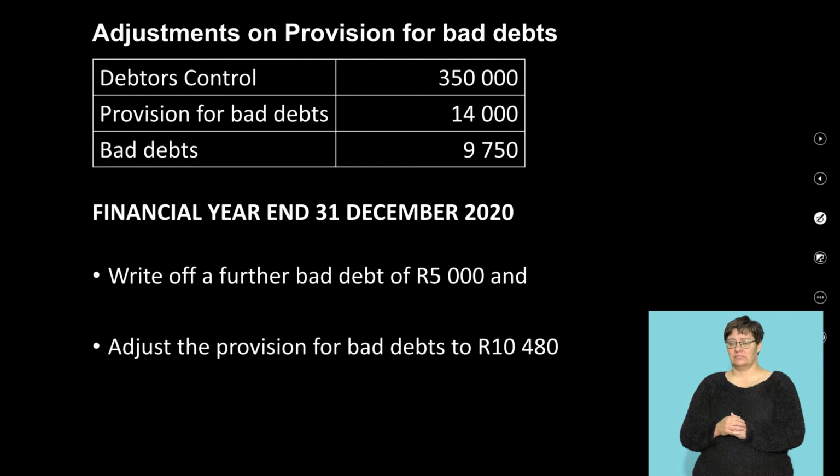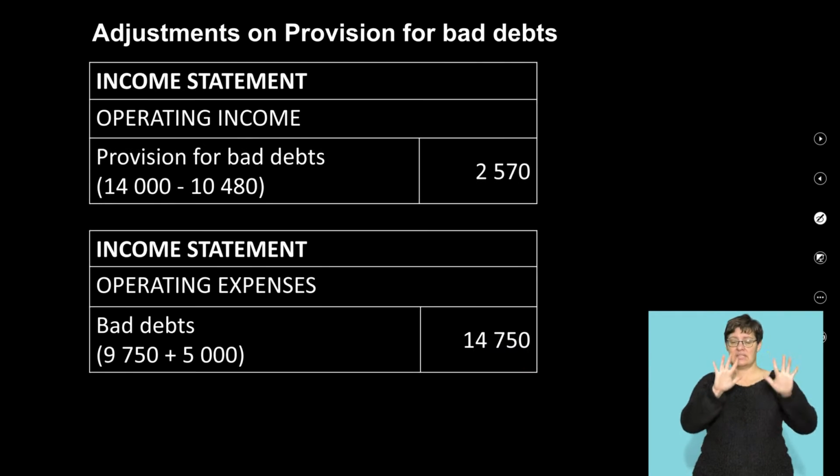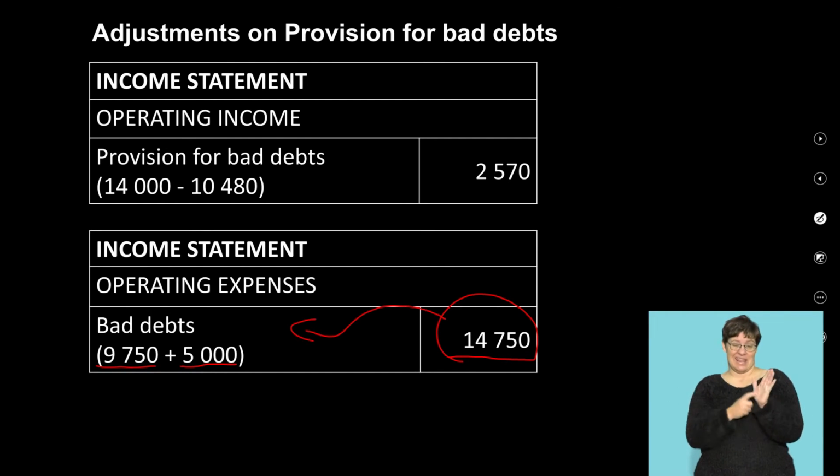Right. The next one we have here is write off a further bad debt of 5,000 Rand and then adjust the provision to 10,480. So what do we do here? We start off by saying, in my bad debts, start off with my given figure of 9,750, add the 5,000 to it to give me 14,750. This is my bad debts adjustment.